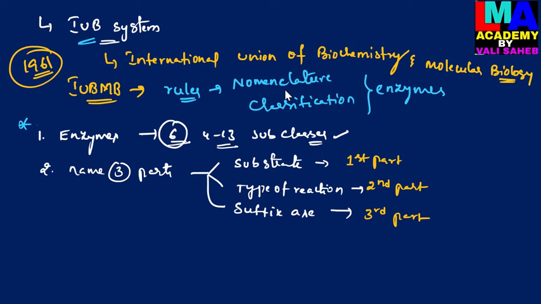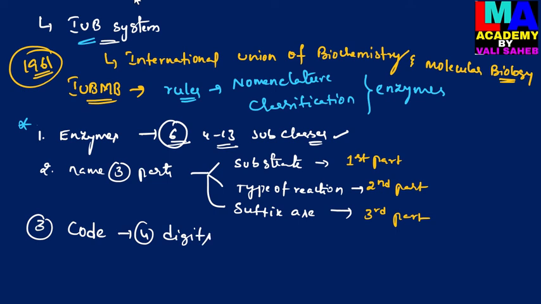And the third rule of the IUB system is that an enzyme has a systematic code of 4 digits.